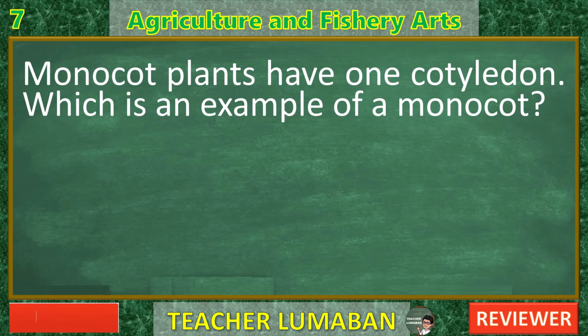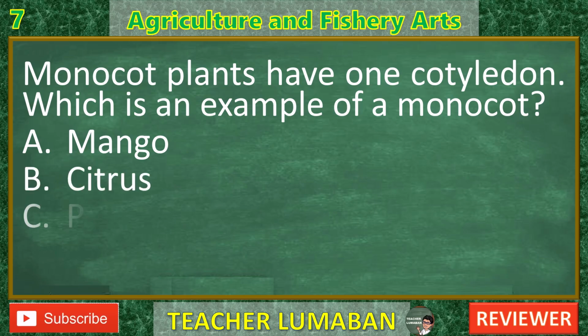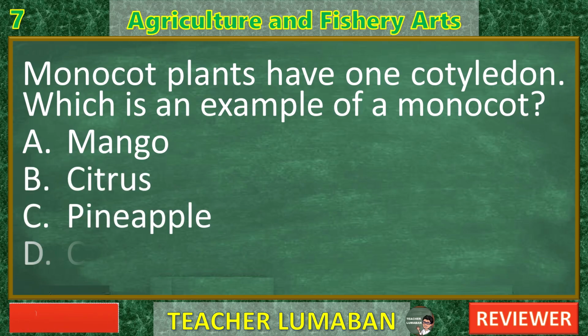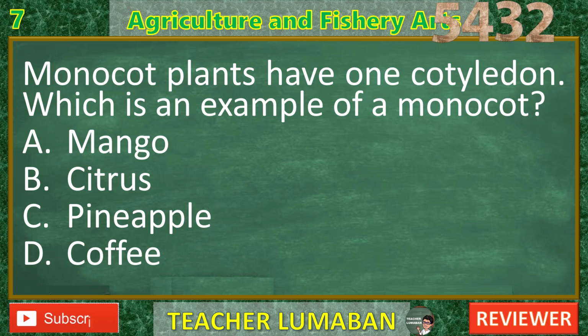Monocot plants have one cotyledon. Which is an example of a monocot? A. Mango. B. Citrus. C. Pineapple. D. Coffee. In the next 5 seconds, select the best response from the available options. 5, 4, 3, 2, 1. The correct answer is C.